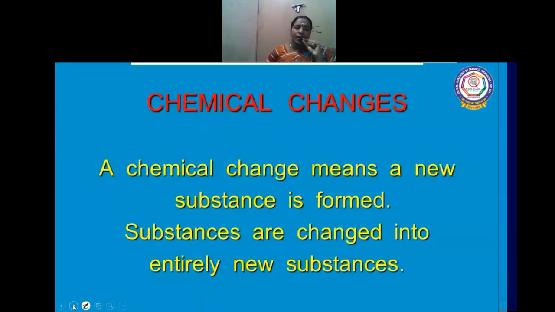Let us see about chemical change. A chemical change means a new substance is formed. There is no new substance in a physical change, but there is a new substance in a chemical change. Substances are changed into entirely new substances.